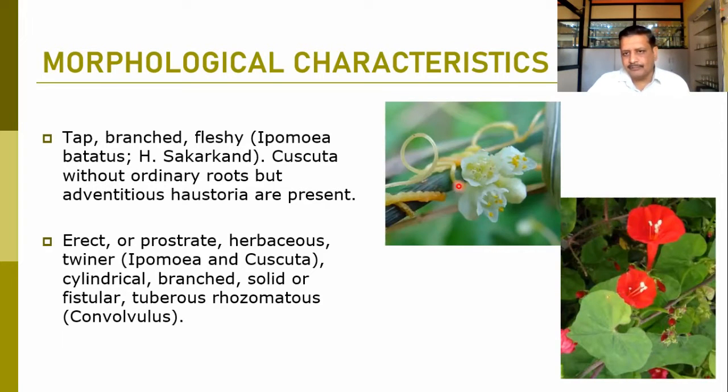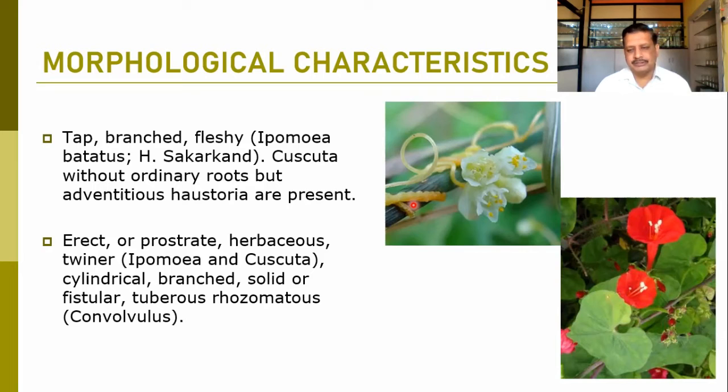These are the beautiful flowers of Cuscuta. You might not have seen them, but the flowers are slightly creamish or whitish in color. And this is a good example where there are no roots, but haustoria are present to suck the nutrition from the host plant. The plants are mostly erect, or they can be prostrate herbaceous. Twiners are common. Take the example of Ipomea, Cuscuta, Convolvulus. These are the members having the twining habit.